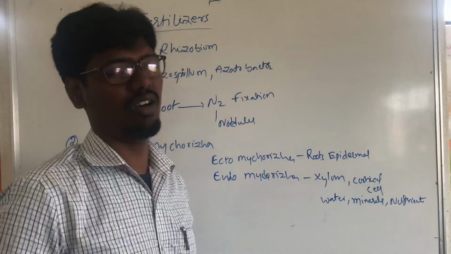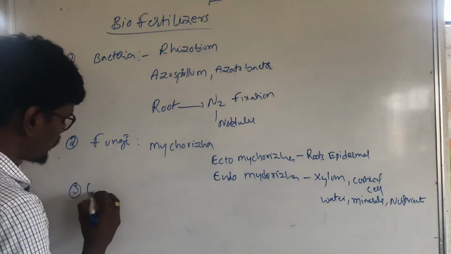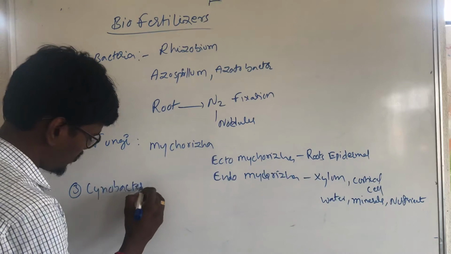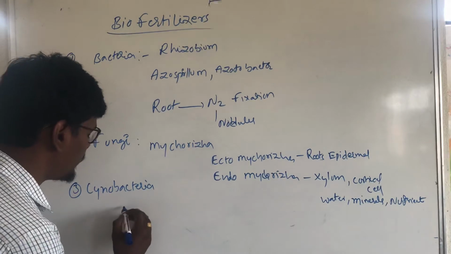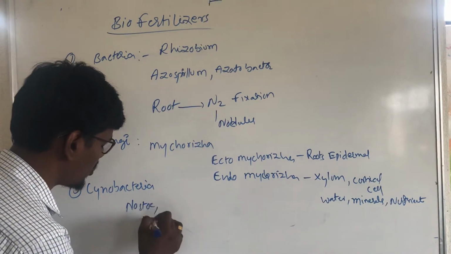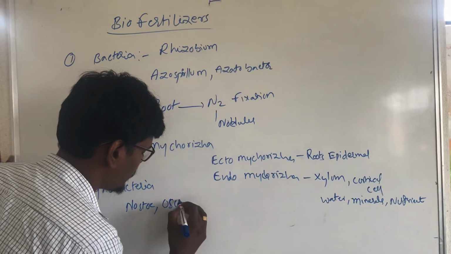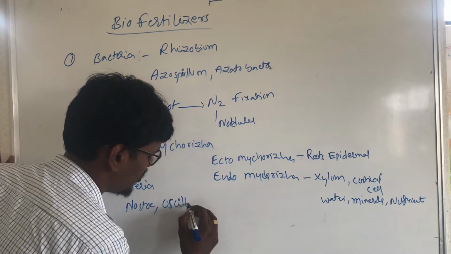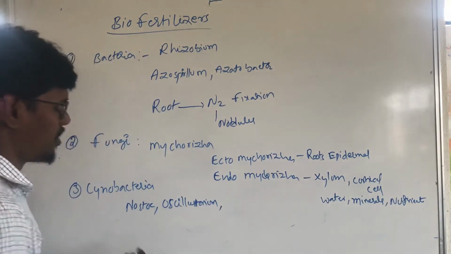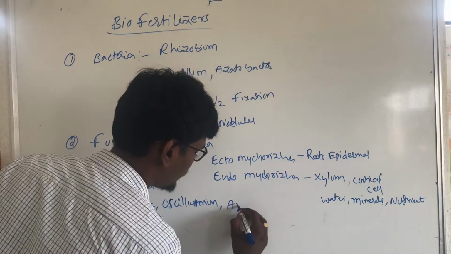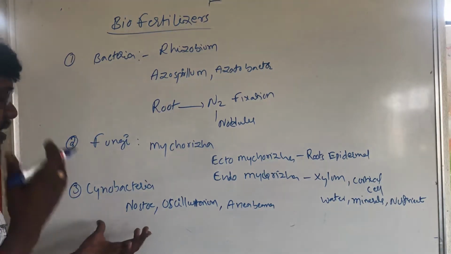Next, the last thing is cyanobacteria. Cyanobacteria include Nostoc, Scytonema and Anabaena.